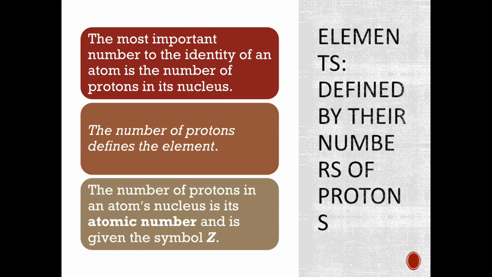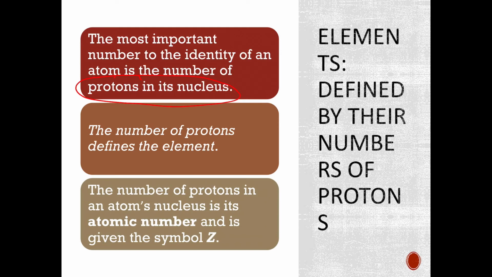So elements are defined by their numbers of protons. This is really, really important. The most important number to identify an atom is the number of protons in the nucleus. The number of protons defines what element it is. So if you were to look at the periodic table and say, I want to figure out what element has 6 protons, you would look and find atomic number 6.